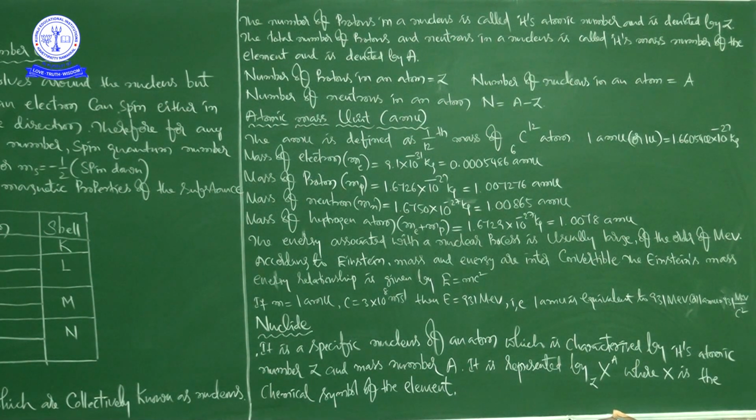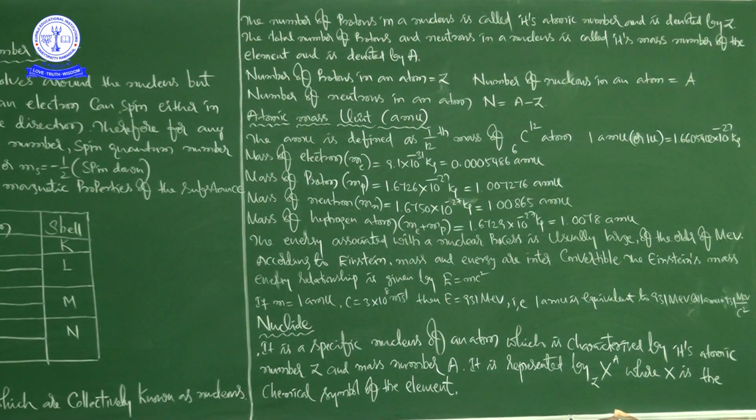N is equal to A minus Z. So the number of neutrons present in an atom is, see here, the number of nucleons in an atom is equal to A, then the number of neutrons in an atom N is equal to A minus Z. So here we are using N to represent the number of neutrons.